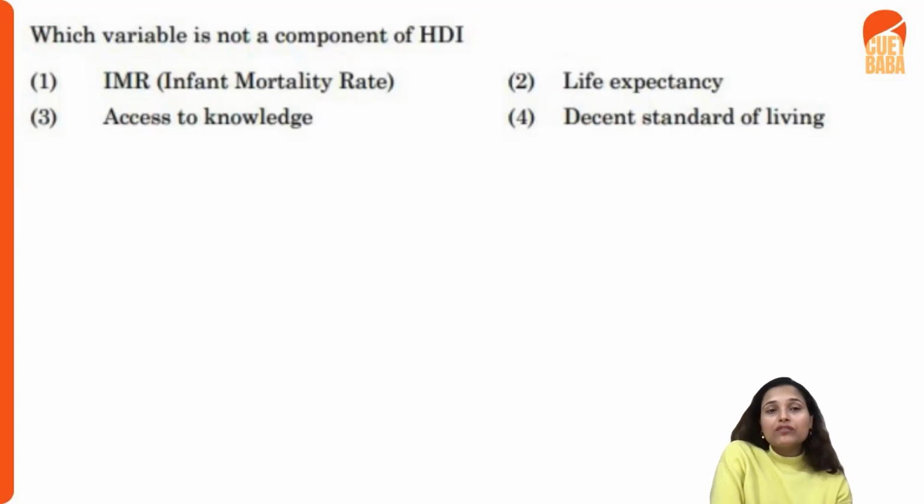But IMR, which is the infant mortality rate, does not reflect much of a larger community, so it won't come under health, right? So kindly do not confuse life expectancy, access to knowledge, and decent standard of living. These are the 3 variables of the Human Development Index: education, health, and standard of living.